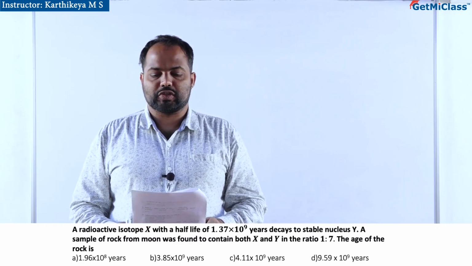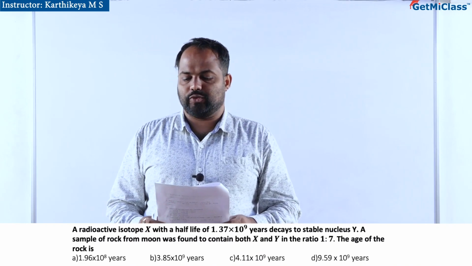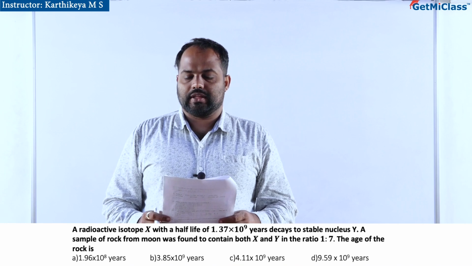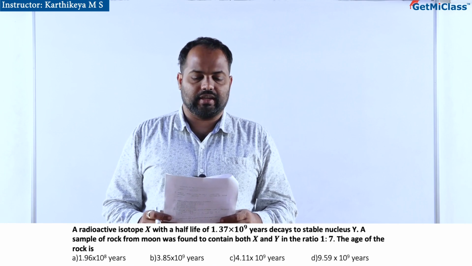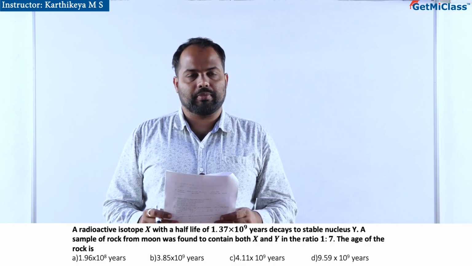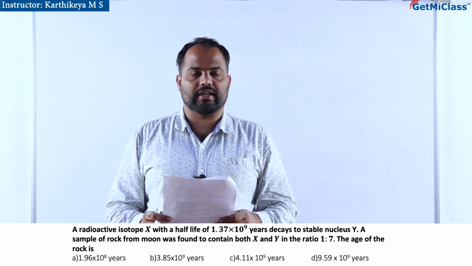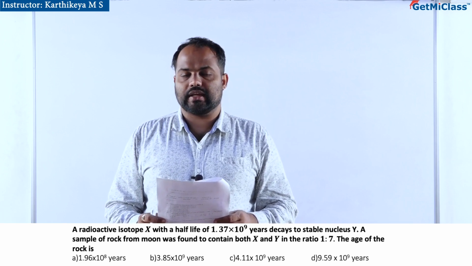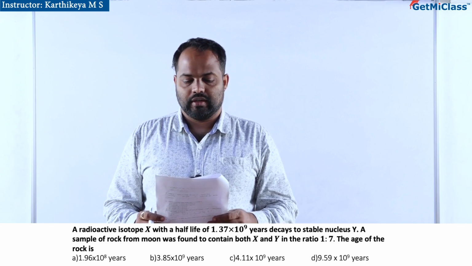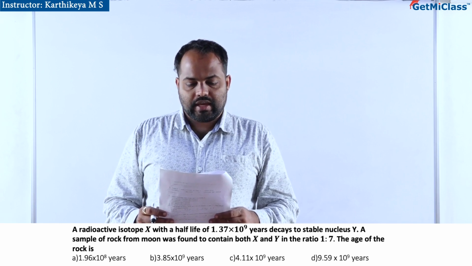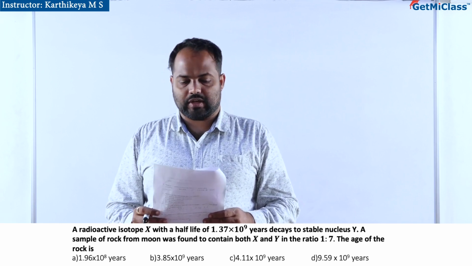A radioactive isotope X with the half-life of 1.37 into 10 to the power 9 years decays to stable nucleus Y. A sample rock from the moon was found to contain both X and Y in the ratio 1:7. The age of the rock is what we have to calculate.